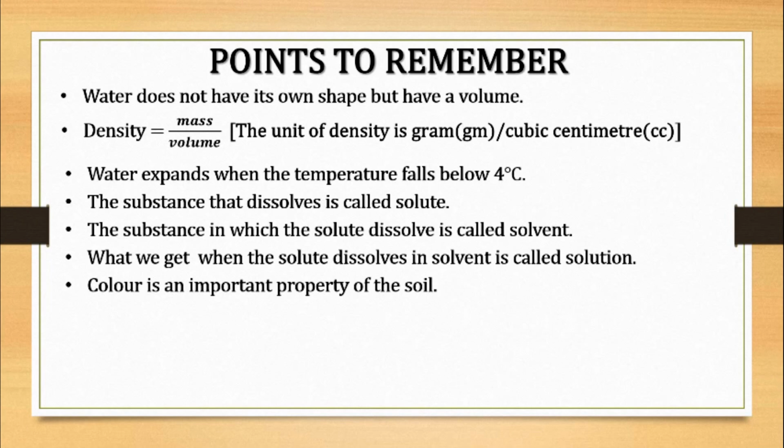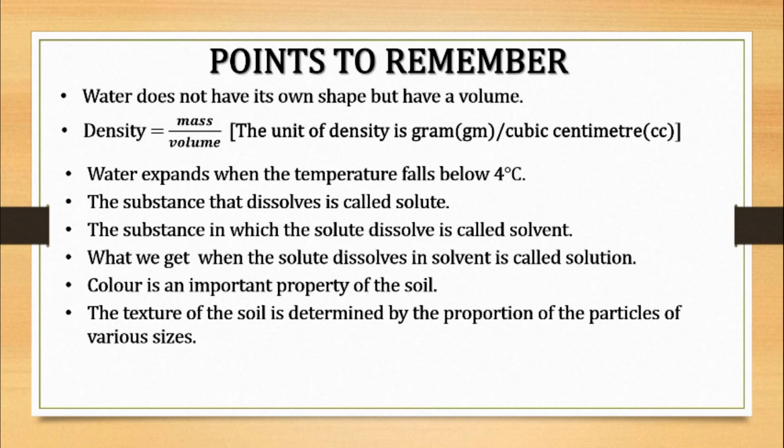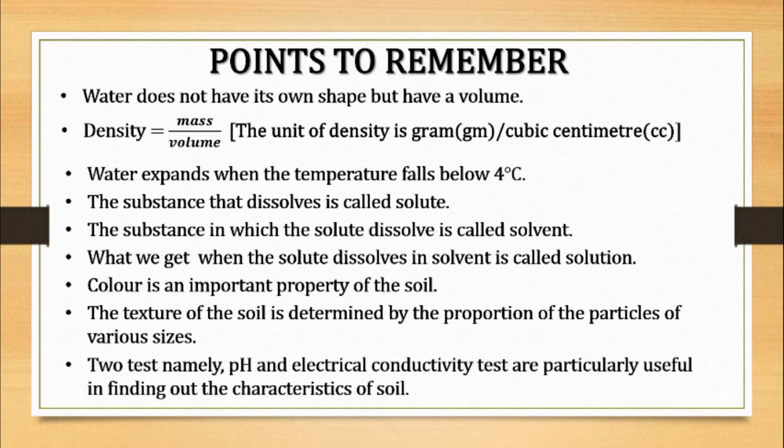Color is an important property of the soil. The texture of the soil is determined by the proportion of particles of various sizes. Two tests, namely pH and electrical conductivity tests, are particularly useful in finding out the characteristics of soil.